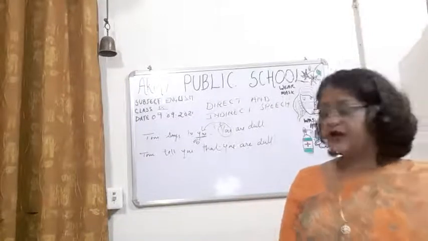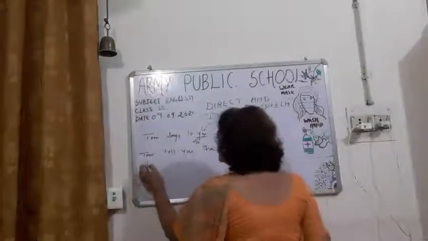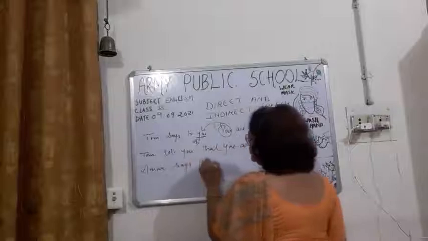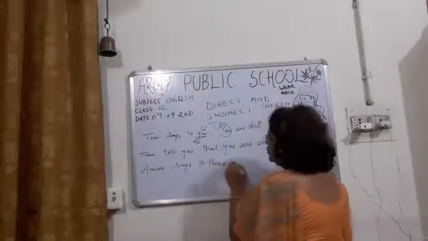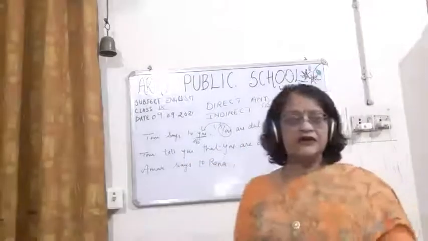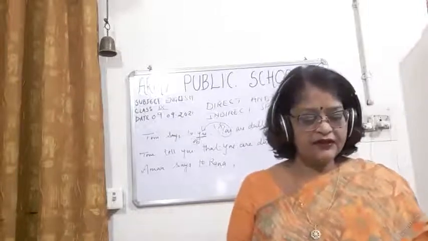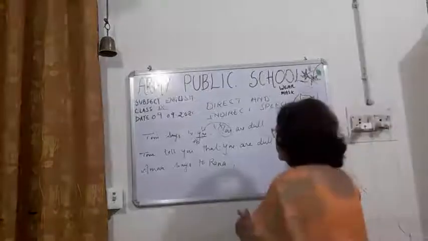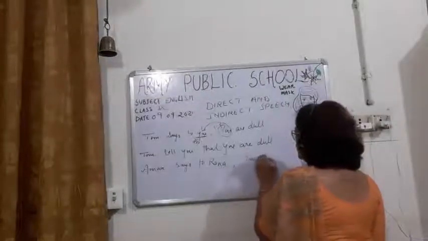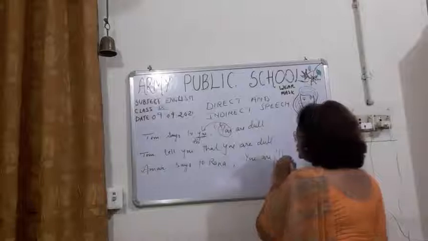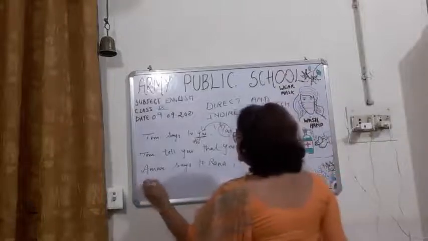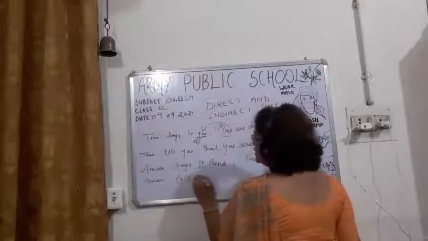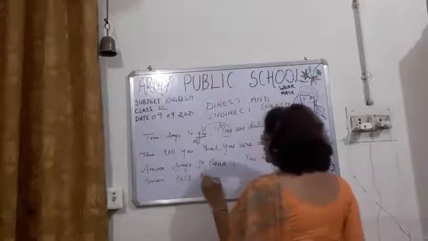The third sentence: Amar says to Rana, "You are ill." Now change it. So here says to will change into tells. Amar tells Rana.